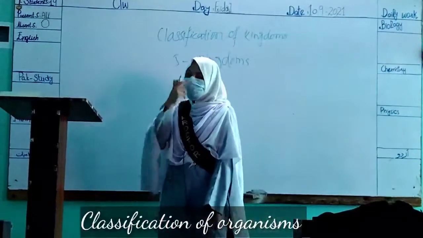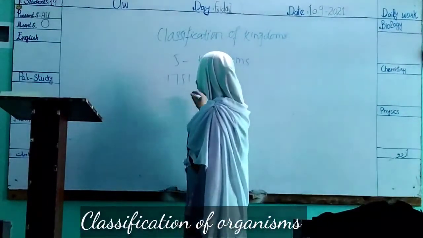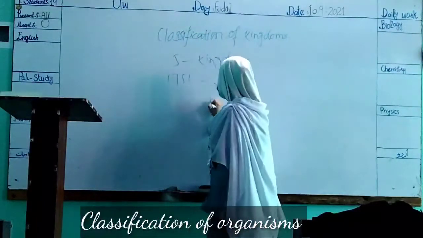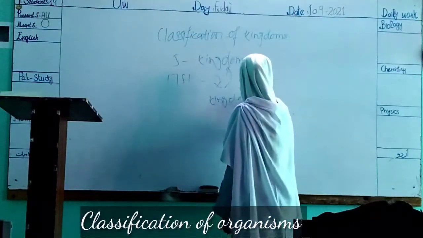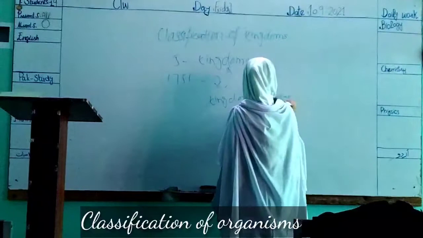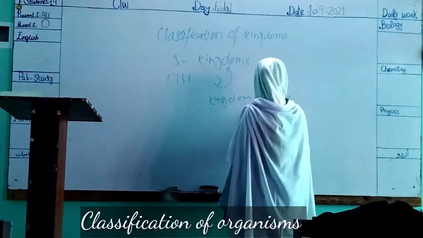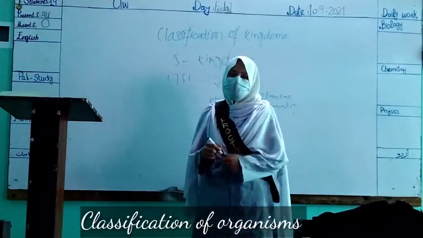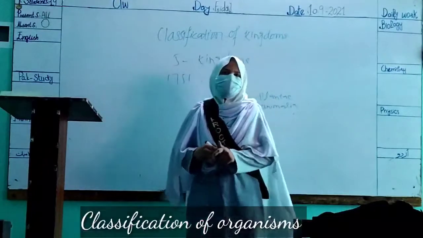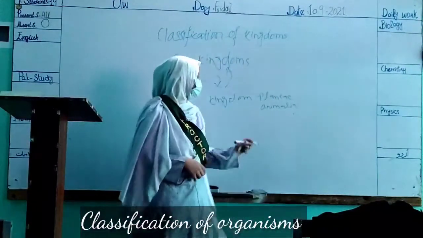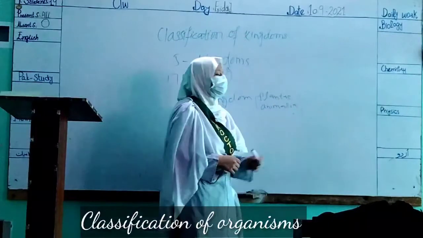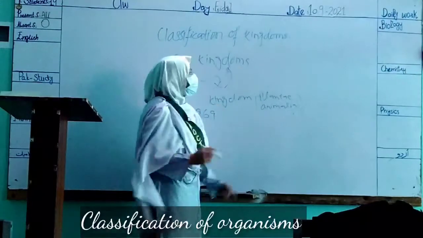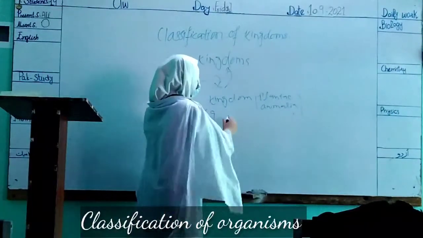At first, Carolus Linnaeus in 1751 classified all the organisms into 2 kingdoms: Kingdom Plantae and Kingdom Animalia. But later it was dismissed because there were more than billions of types of organisms, and he put all the organisms into these 2 kingdoms. And in 1969, Robert Whittaker classified all the organisms into 5 kingdoms.